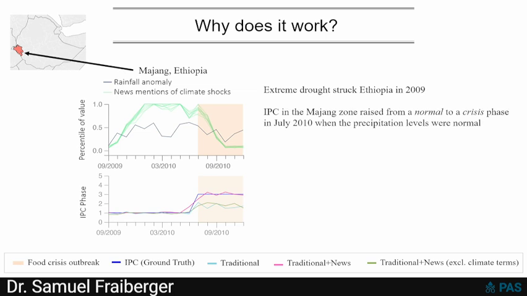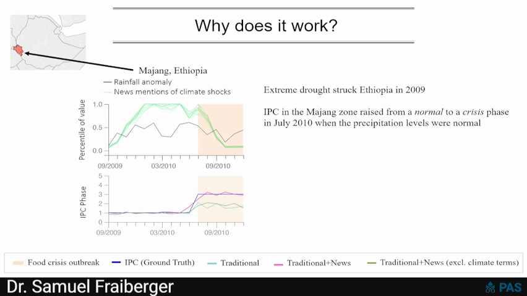Now, if you wanted to anticipate this event using the traditional data that people typically use, well, you could, for instance, look at the rainfall index, try to predict that crisis, and that's the black line I'm showing at the top, and it's basically close to its median value. So you don't really see much action, at least looking at rainfall going into the crisis. And that's the same story if you look at other types of traditional data that people typically use for this kind of prediction. And so as a result, a prediction model that's trying to predict that crisis 4 months in advance would fail to predict it.